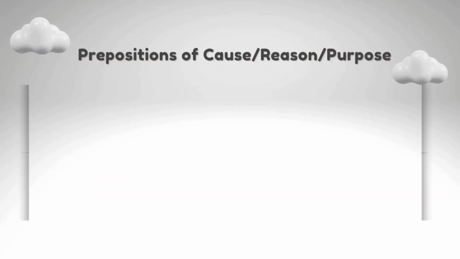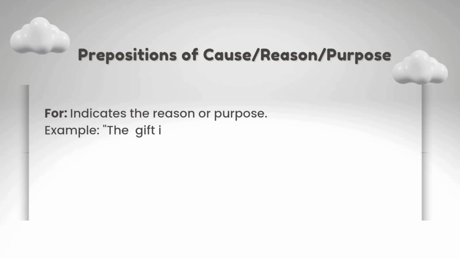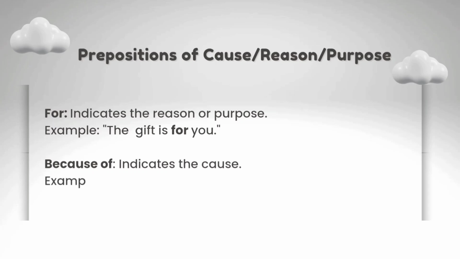Prepositions of cause, reason or purpose. "For" indicates the reason or purpose. Example: The gift is for you. "Because of" indicates the cause. Example: The game was cancelled because of the rain.